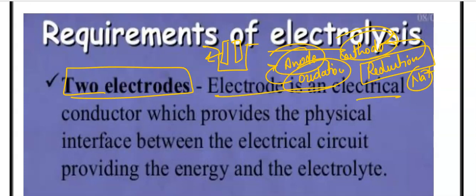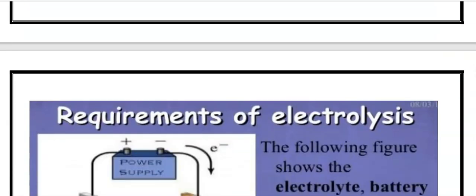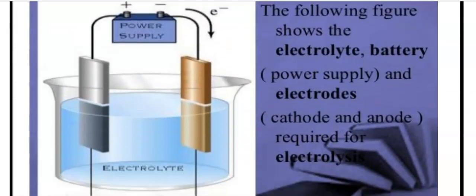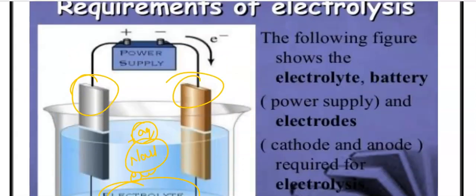So an electrode is an electrochemical conductor which provides the physical interface between the electrical circuit, providing the energy, and the electrolyte, right? So basically these are the requirements: these are the two electrodes, and this is the electrolyte solution. Maybe it is aqueous NaCl, and maybe it is molten NaCl, right?